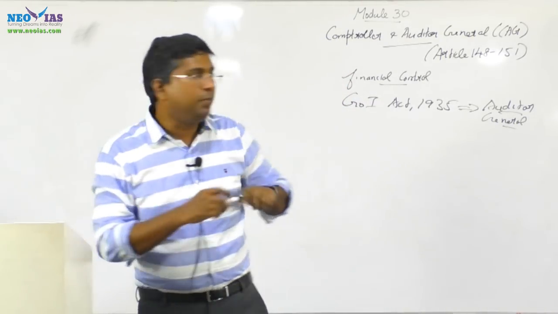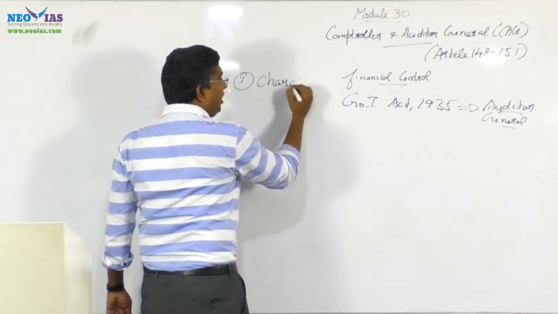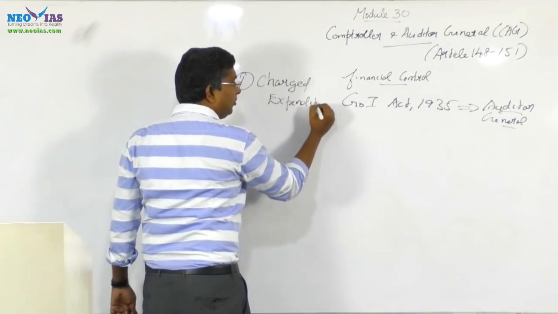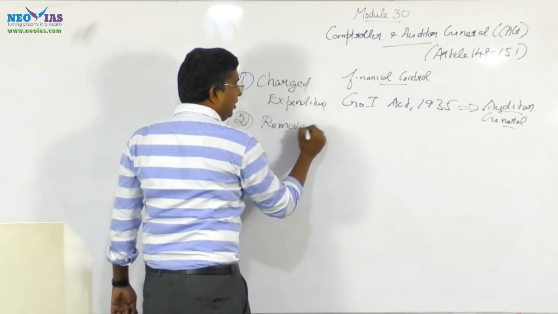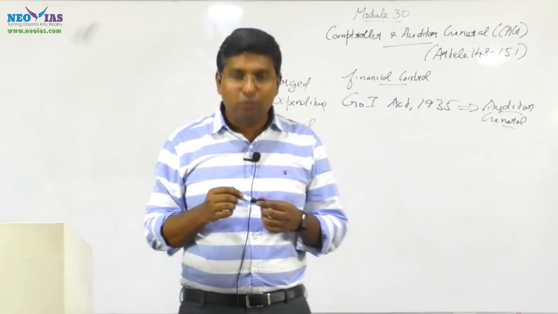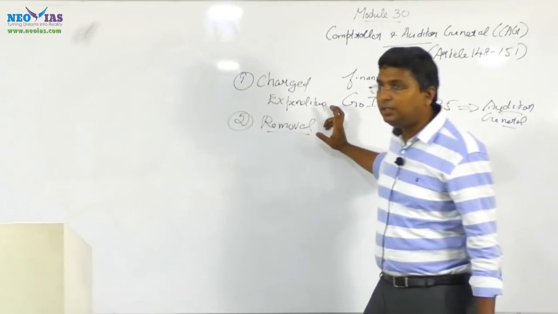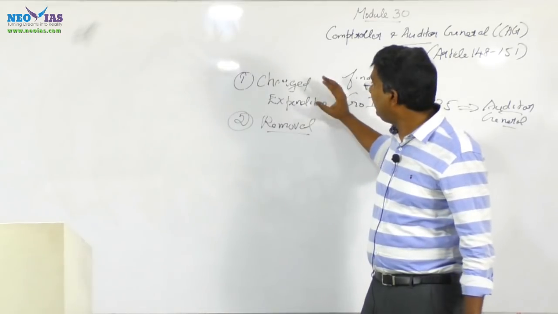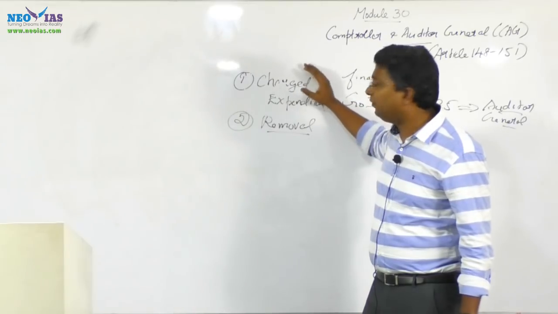The expenditure has to be charged expenditure, and the removal should be properly mentioned, and it should not be easy to remove a particular constitutional functionary. In the case of the CAG, be very clear that the CAG's salary, pension, allowances, everything is charged expenditure. So it has ensured the independence or autonomy of the CAG.